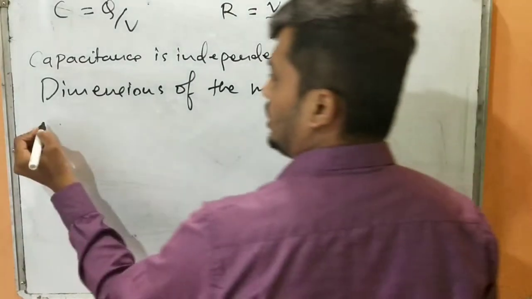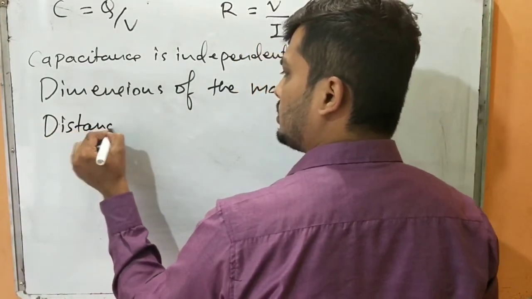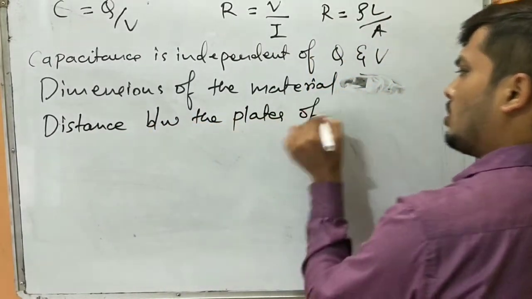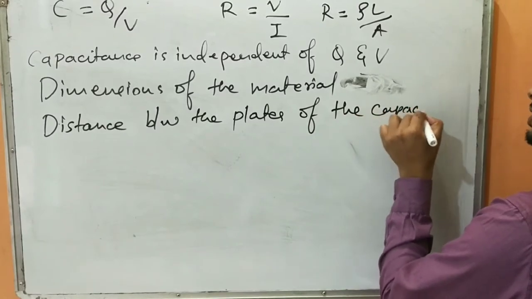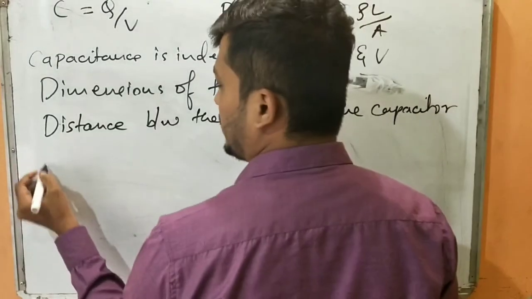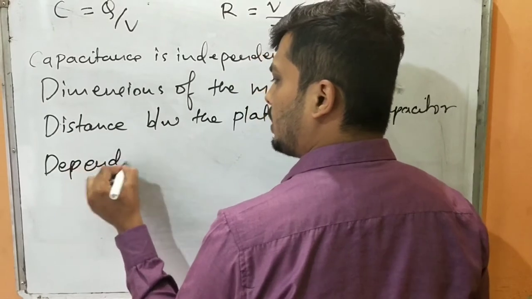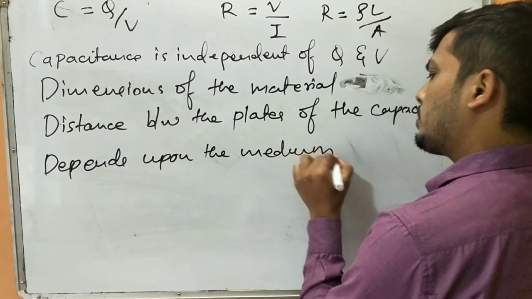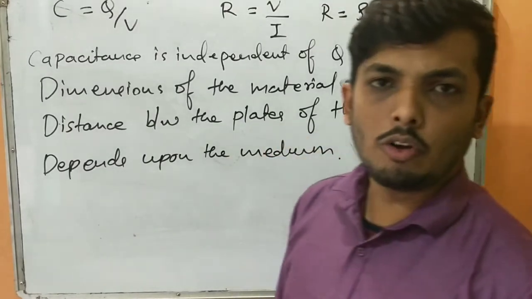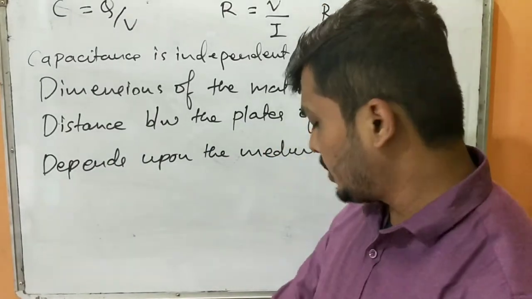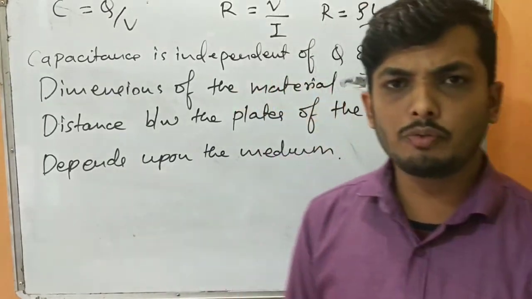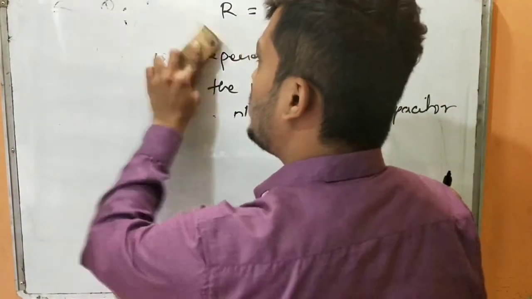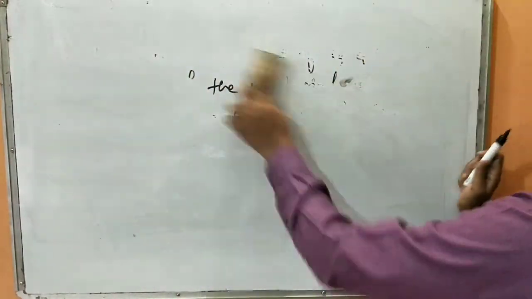I'll write it here: distance between the plates. What is the distance between the plates? The distance between the plates of the capacitor, and it also depends upon the medium. So remember, capacitance is independent of Q and V, whereas capacitance depends upon the medium and the dimensions of the material. Okay, clear? Now we'll try to understand how the capacitor actually works.